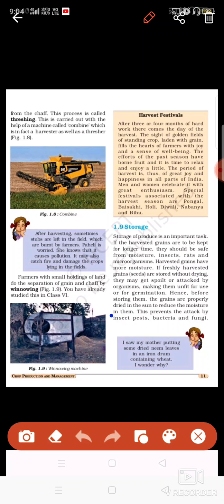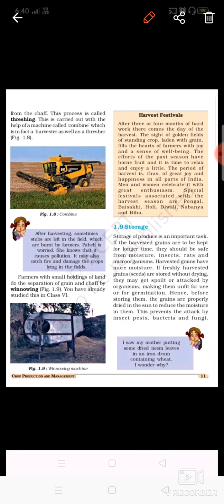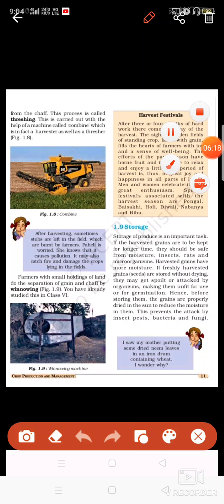Okay, then comes the winnowing. Winnowing is where the lighter particles, meaning the chaff, are completely removed from the grains. Okay, the complete outermost covering is removed, and you have studied this in class 6 also. Winnowing can be done by a machine.